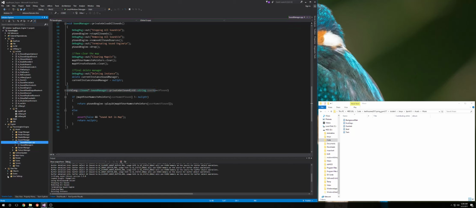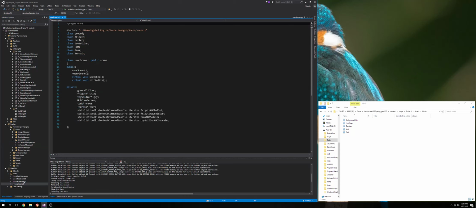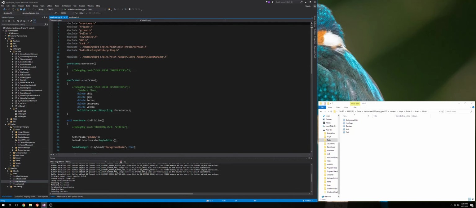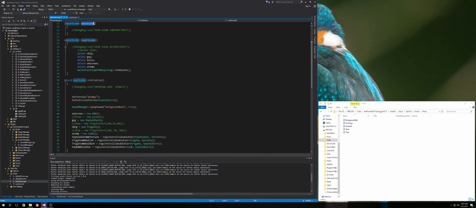Showing how I coded that, going into the scene.cpp, this is the user-defined one, the user scene, I have the sound manager play the sound of the background rain, and I have it loop. This background rain will play when the scene is initialized and play throughout the life of the scene.